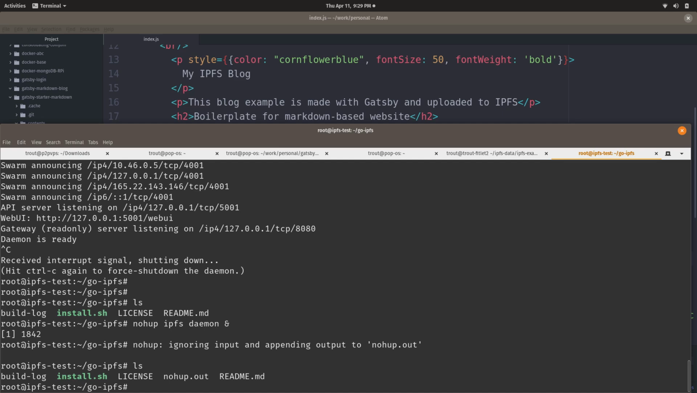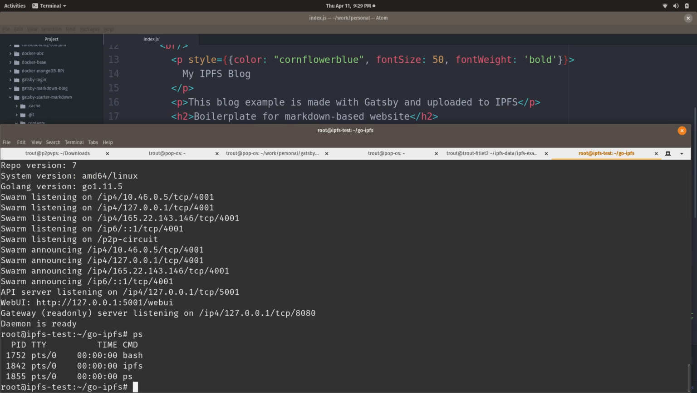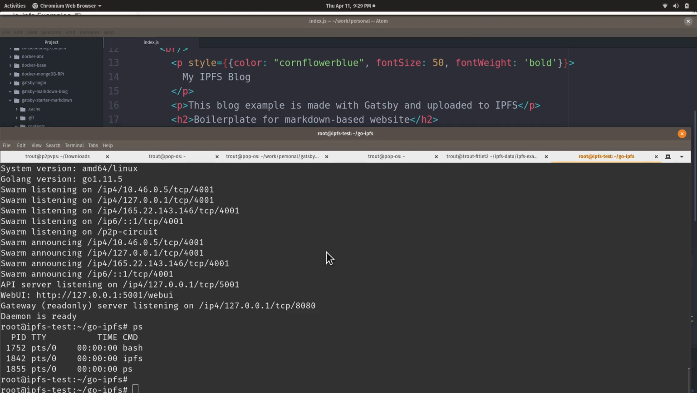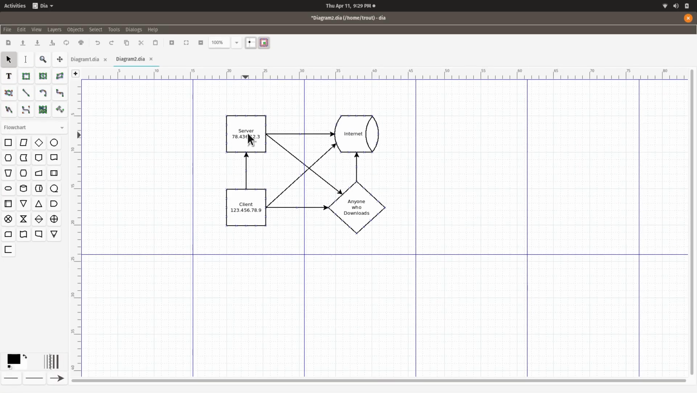What that does is it's the same command I just ran, ipfs daemon, but the ampersand sends it to the background, so it's not taking up the screen, and then it's writing the output to this file, nohup.out. So if I cat that, which is print to the screen, that's everything I just got. So the daemon's up and running, and if I do ps, I can see it running right there, process 1842 ipfs. So that's running.